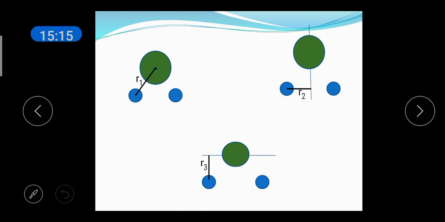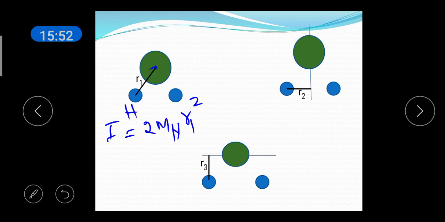In the first figure, consider the distance of the hydrogen atom from the oxygen atom as r1 and the axis passing through the center of mass and perpendicular to the slide, the rotation will be like this. So, the moment of inertia of this case is defined as I is equal to, there are two hydrogen atoms, so the mass of the hydrogen atom is mh, 2mh r1 square.